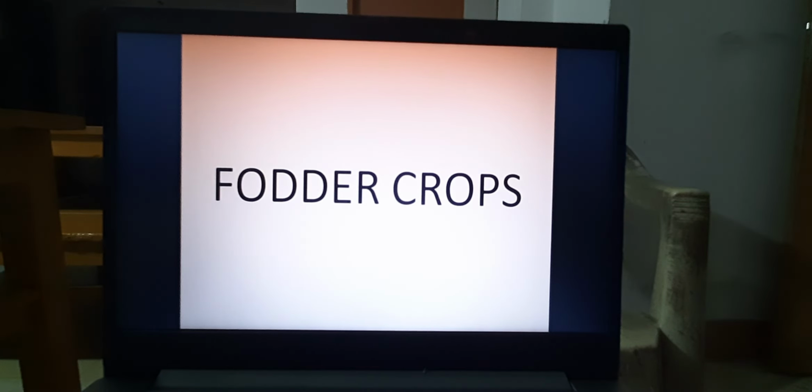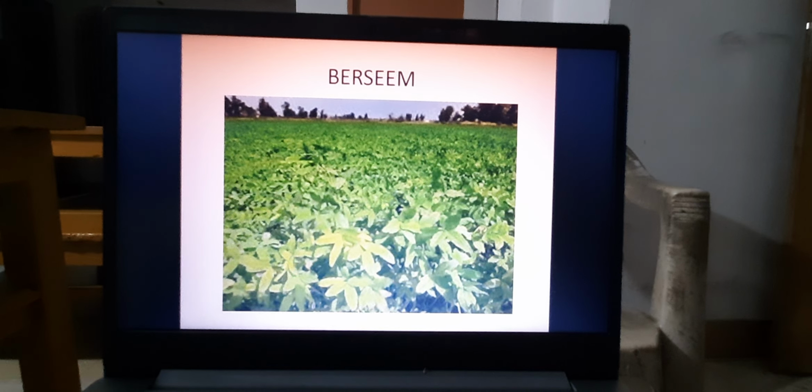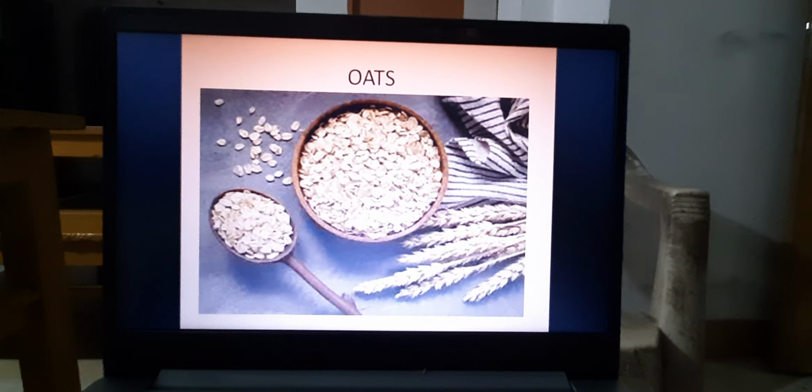Fodder crops are the crops which are used for our cow and buffalo for production of milk. Berseem has very high vegetative growth, and in a small area we can get the maximum amount of fodder from Berseem.